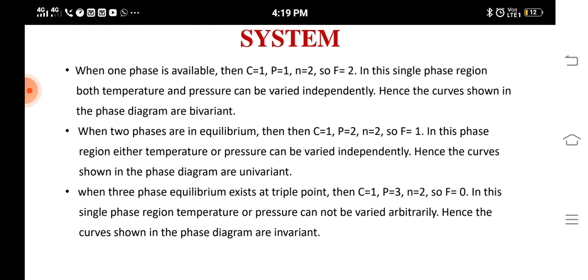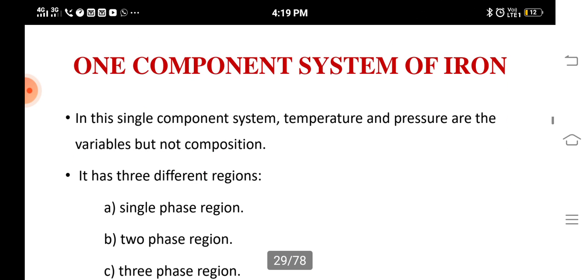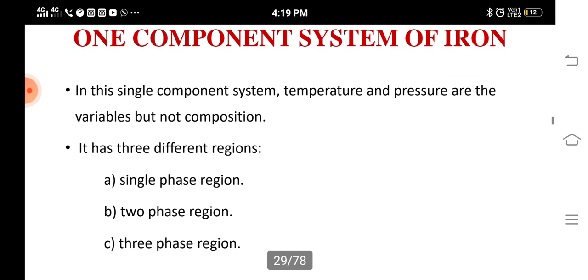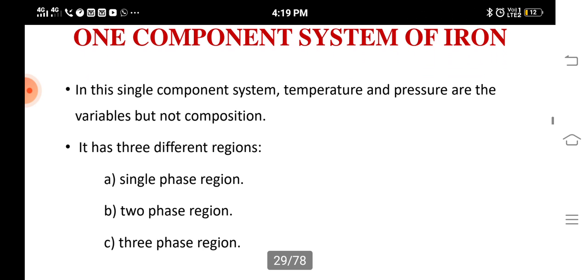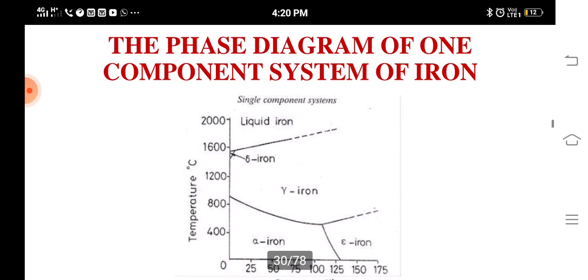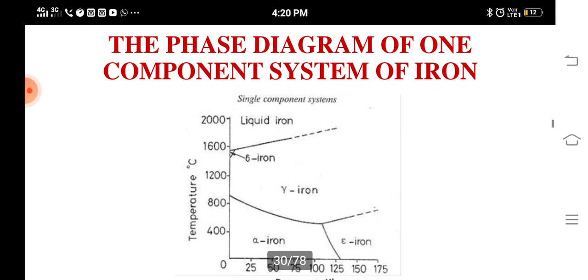So a single component system, that is the water system, can have bivariant, univariant and invariant conditions at different phases. Then we can see another example, the one component system of iron. In this single component system, temperature and pressure are the variables but not composition. This iron phase diagram has three different regions: single phase region, two phase region and three phase region, like the water system.